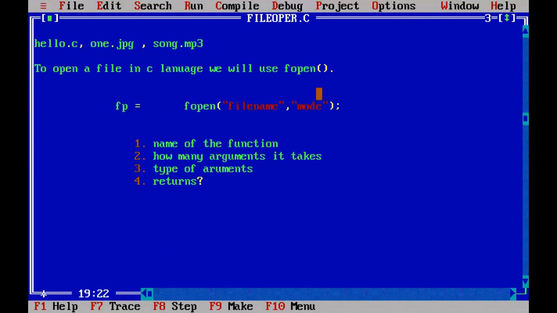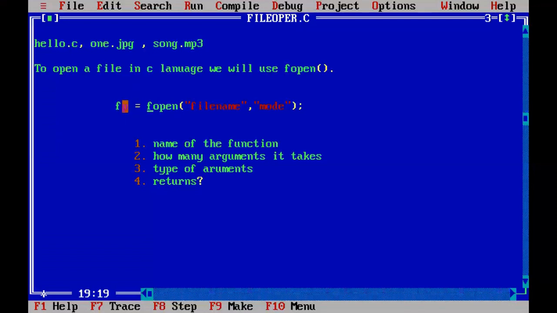Fp is what? File pointer. Why? Because after taking these two arguments, the fopen function returns a file pointer. That file pointer is nothing but a link to this file, because this file is stored in the hard disk, in the memory, but we wrote the program in Turbo C. So to access that file in our program, we must have a link to that file. Who creates that link? The fopen function will create a link to this file with this name and return that link to the left side. That link we are holding with fp, which is a file pointer.